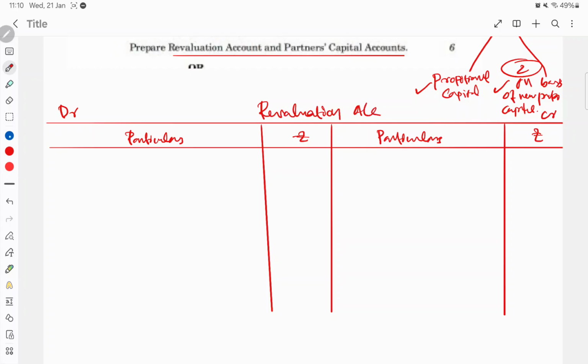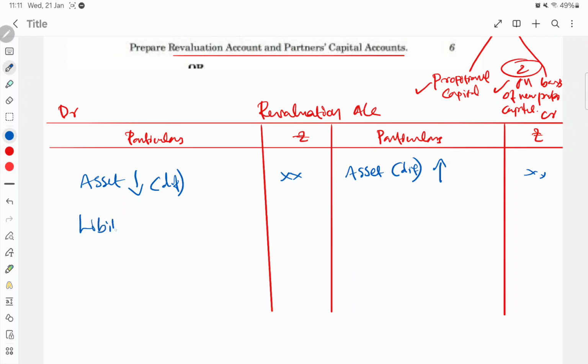Understand before doing: if assets are increased, only the difference will be considered, and we write that difference here. If assets are decreased, also only the difference. Don't take the net book value.